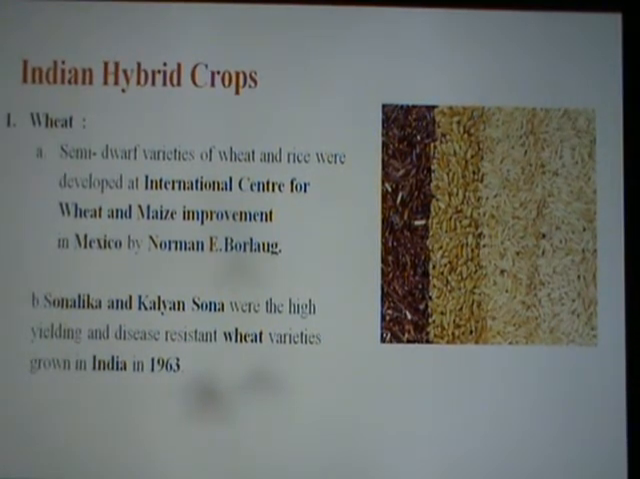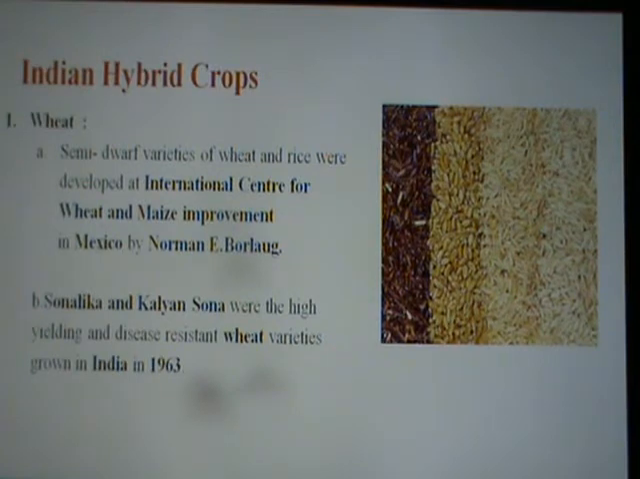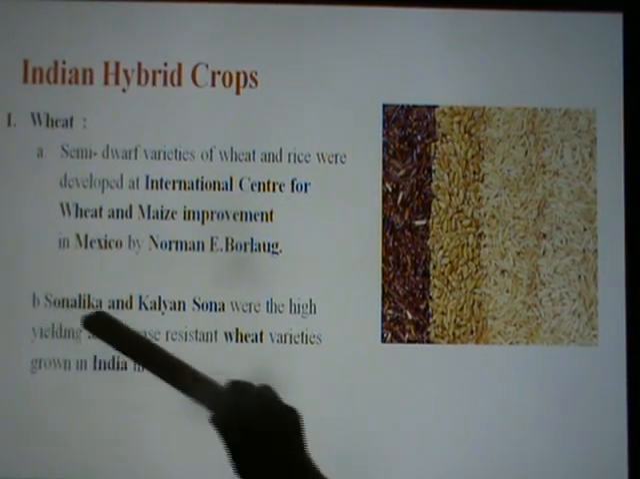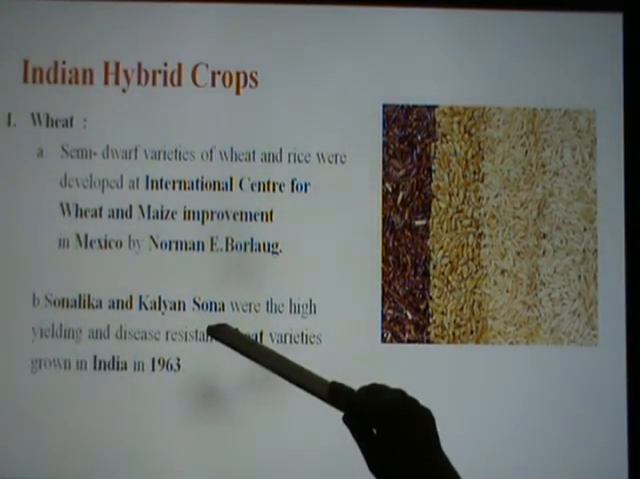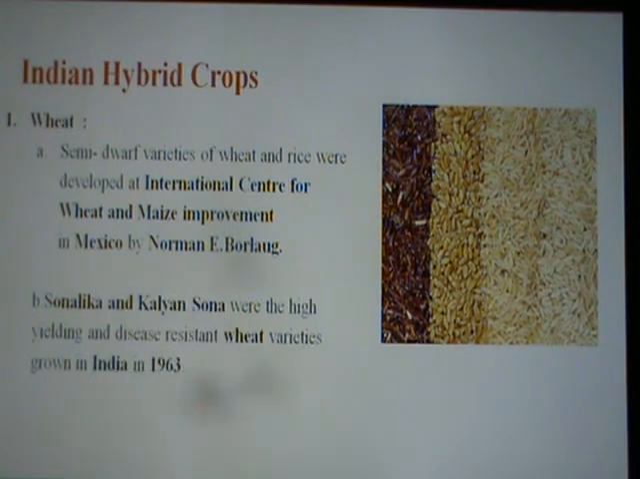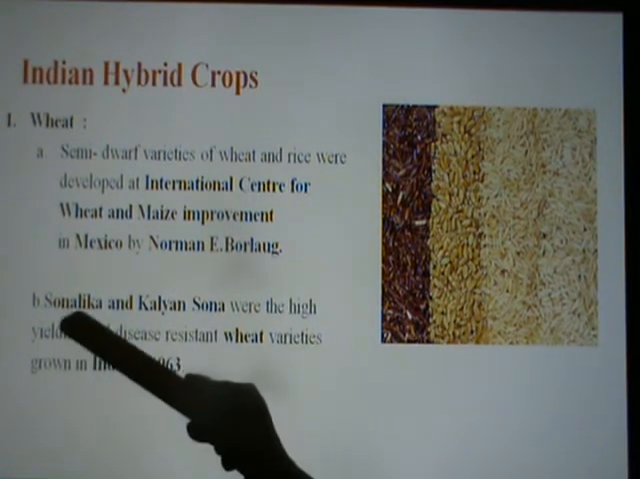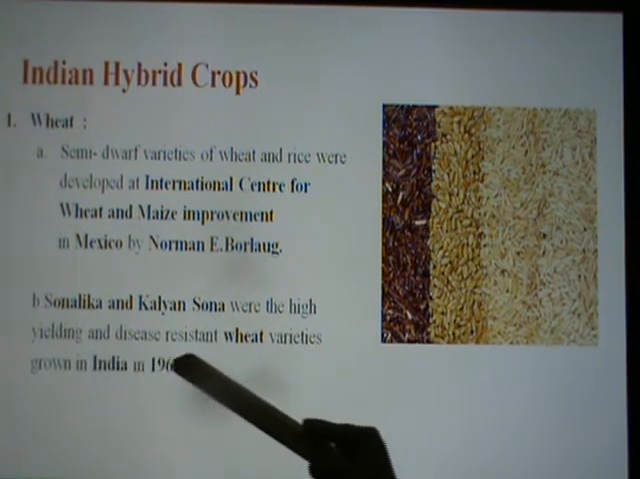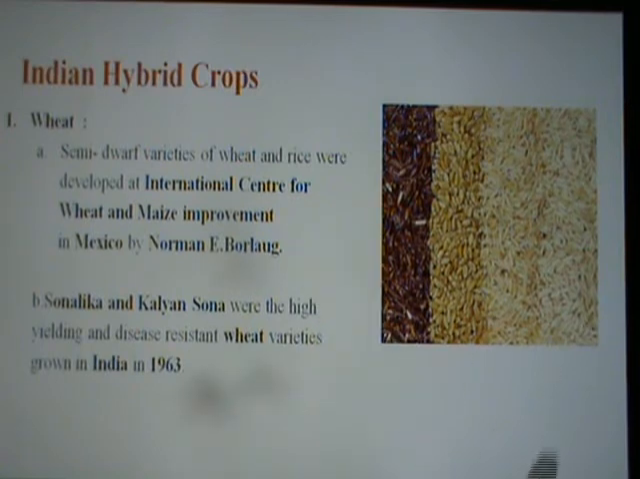Norman E. Borlaug. And the two main hybrid varieties of wheat which are disease resistant and have high yield are Sonalika and Kalyan Sona. Please learn this, it is important. Examples of Indian hybrid crops, that is wheat: Sonalika and Kalyan Sona, the high yielding and disease resistant wheat varieties grown in India in 1963.